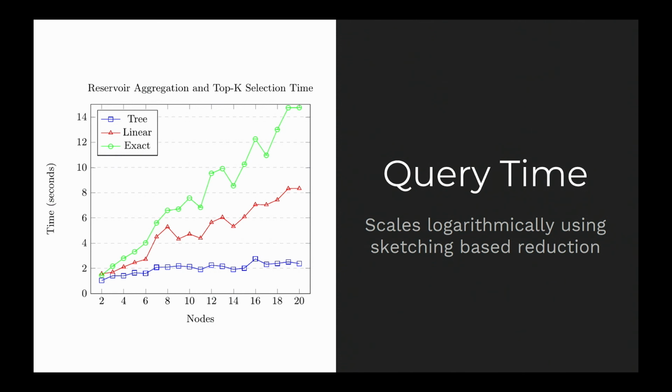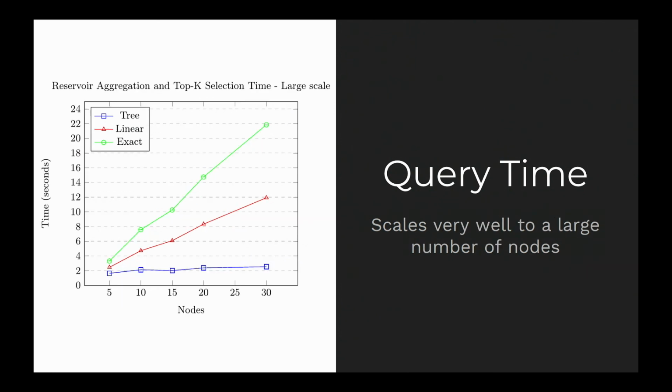And then if you see the blue graph at the bottom, that shows using sketches and our tree-based aggregation pattern. And so we can see here that as we increase the size of the cluster, it scales logarithmically. We can even go all the way up to a cluster of 30 compute nodes, and it will still remain relatively unchanged from the initial query time.